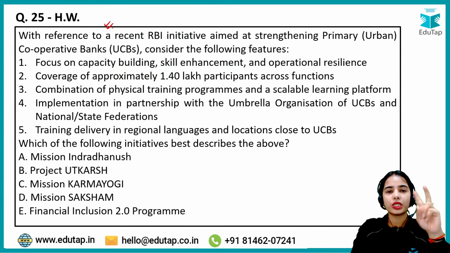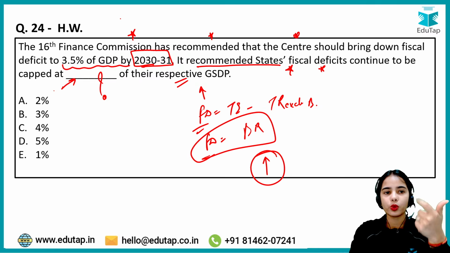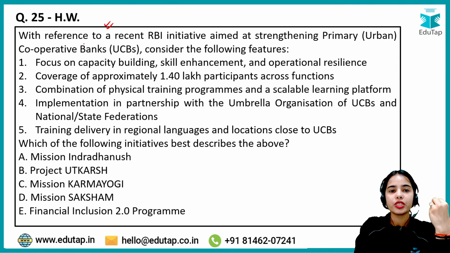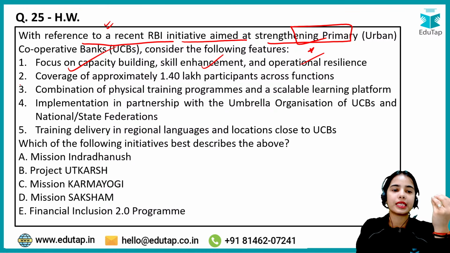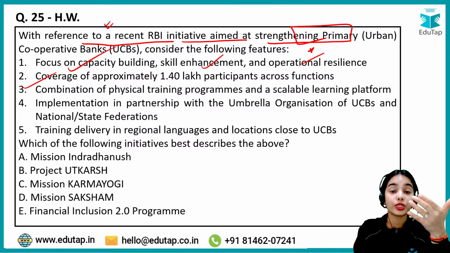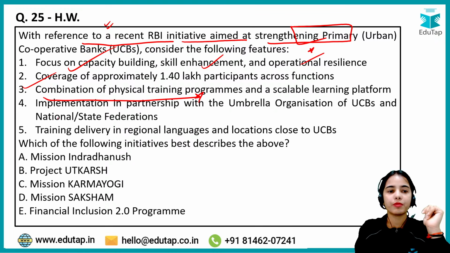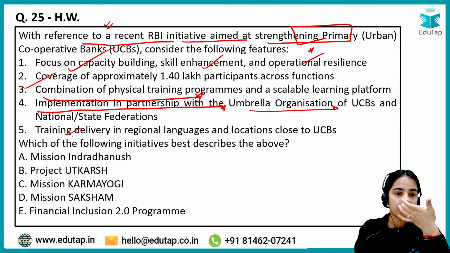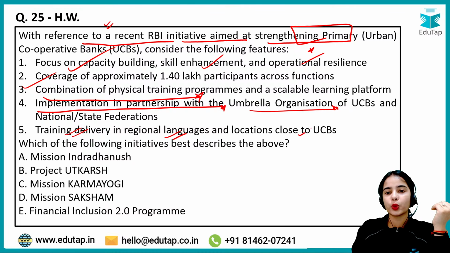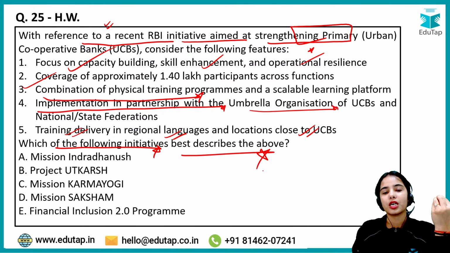Coming to the next question. So these are the two homework questions, question number 24 and question number 25. With reference to a recent RBI initiative aimed at strengthening primary urban cooperative banks, consider the following features. Focus on capacity building, skill enhancement, operational resilience, coverage of approximately 1.40 lakh participants across functions, combination of physical training programs, implementation in partnership with the umbrella organization of the urban cooperative banks, training delivery in regional languages, location close to UCBs. So which of the following initiatives best describe the above?